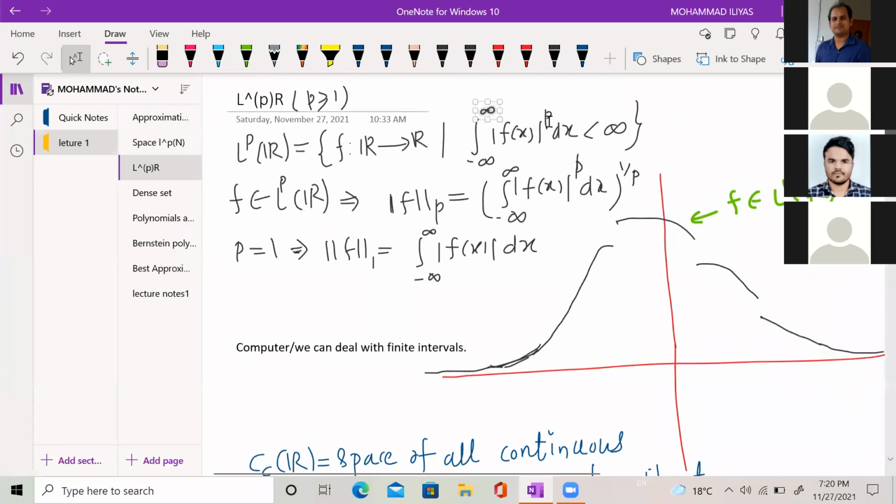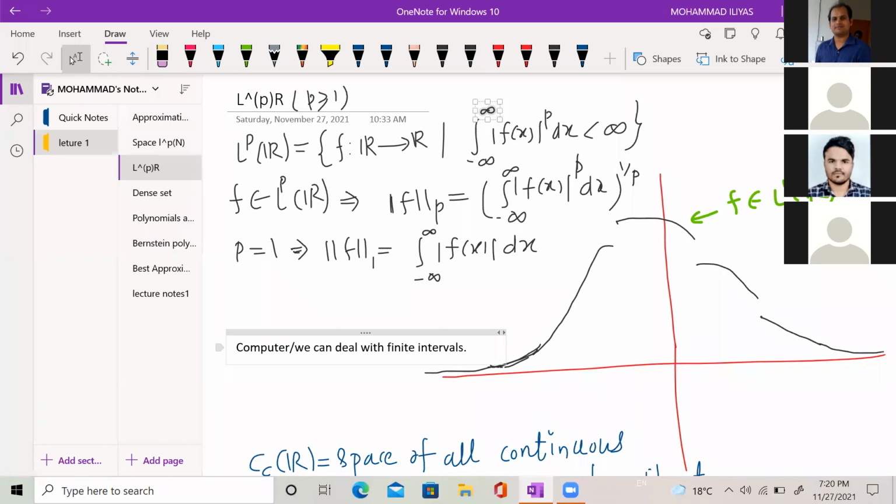Now question is, can be approximated? Yes, Ilyas. What do you mean by finite interval here? Yes, basically this one is for bounded length. Sir. Okay. Because yes, sir. Finite intervals means here which has a finite length. Okay. Continue.